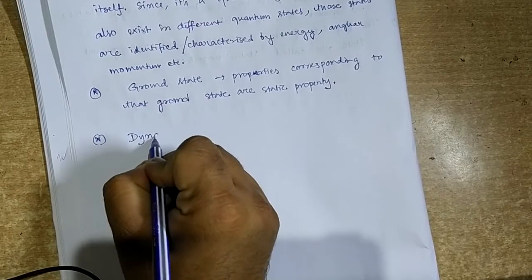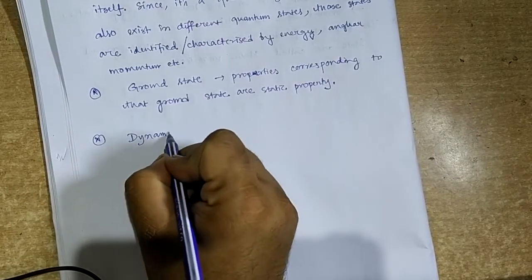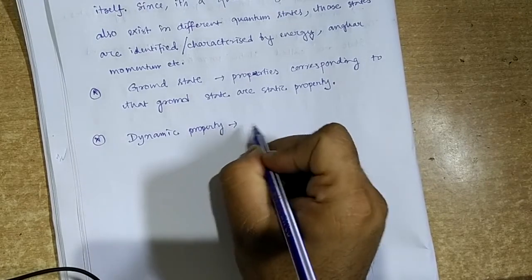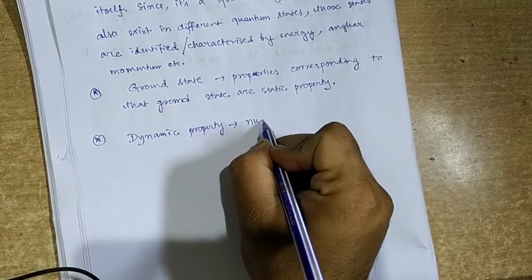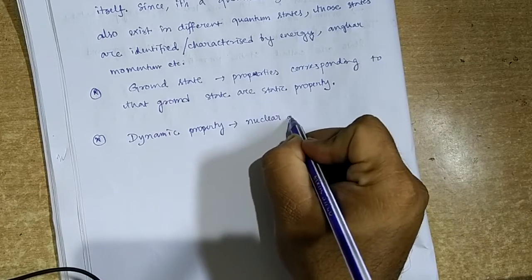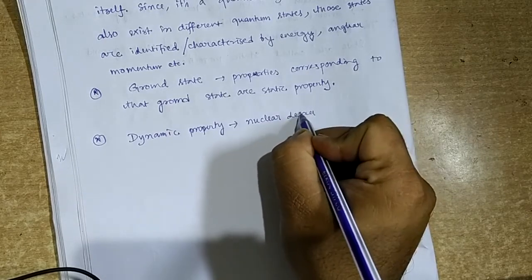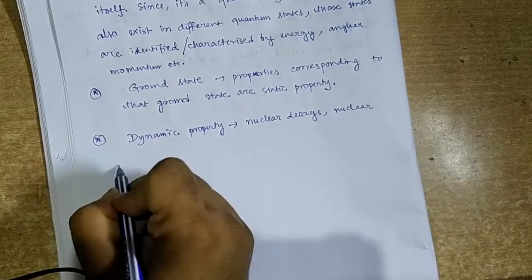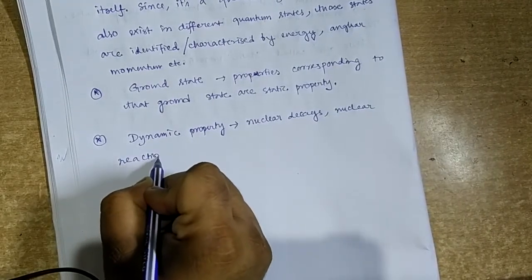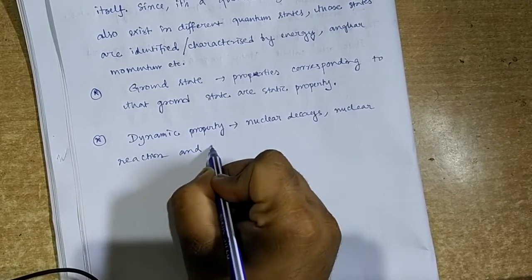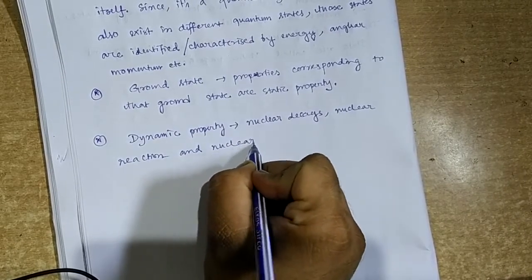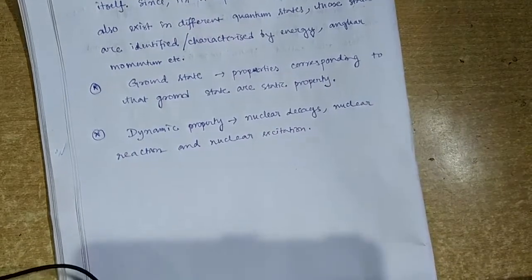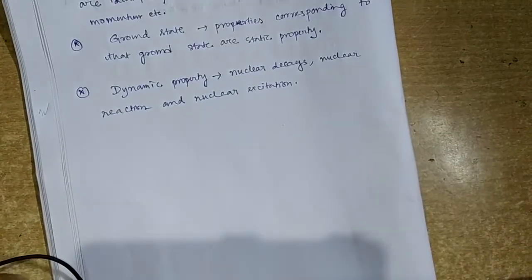And these are called the dynamical properties, and those properties are exhibited in nuclear decays, nuclear reactions, and also nuclear excitation. Clear?